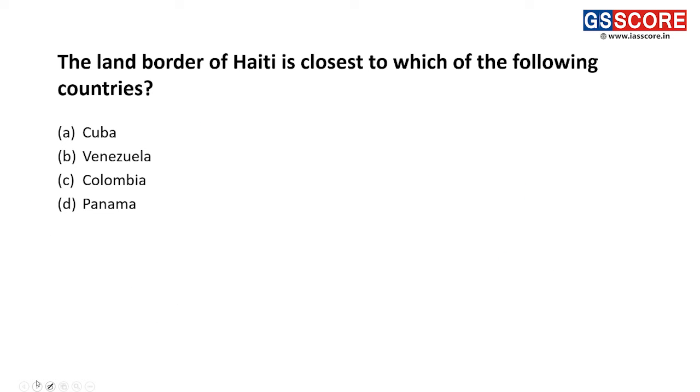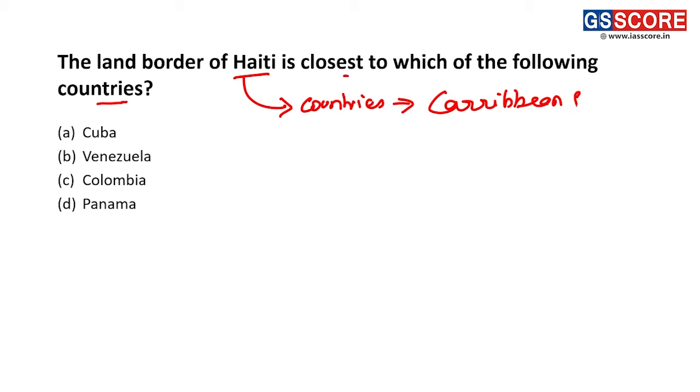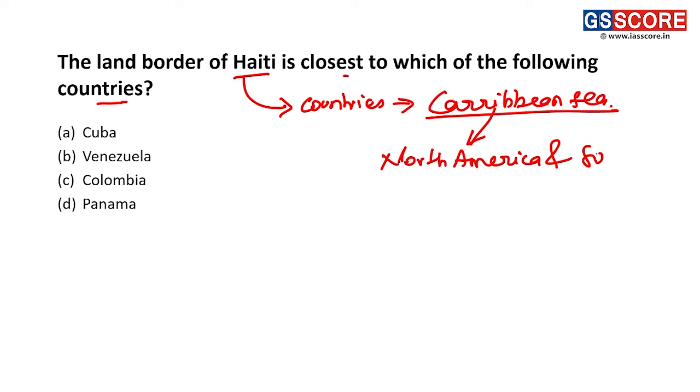The next question is, the land border of Haiti is closest to which of the following countries? Haiti is one of the countries present in the Caribbean Sea. The Caribbean Sea is between the North American and South American continents.